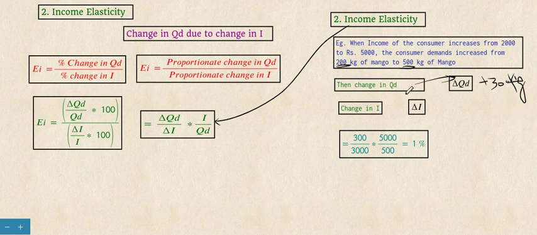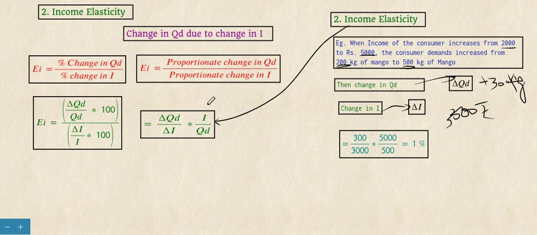Then the change in income, denoted as delta I: his income has increased from 2000 to 5000, that is 3000 rupees has increased.